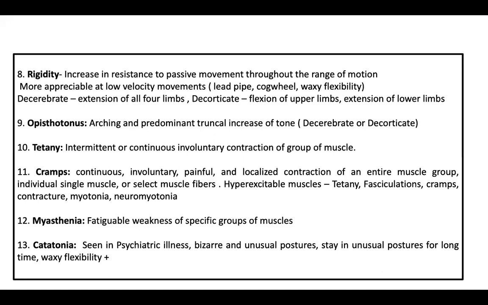Or you can have a cogwheel rigidity, where while you are bending a joint, you can feel small release movements, like the movement of a wheel. That's called a cogwheel rigidity. That is because of a superimposed tremor along with the rigidity. So a cogwheel rigidity favors Parkinson's disease because there is also a tremor component in addition to rigidity.